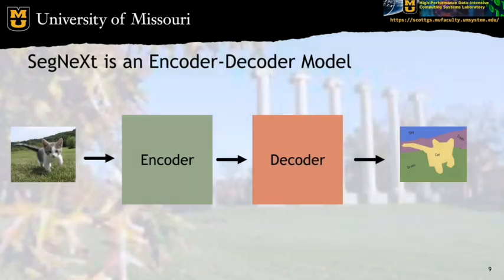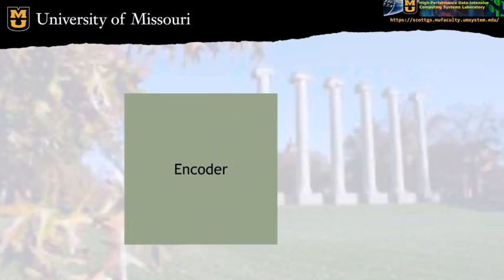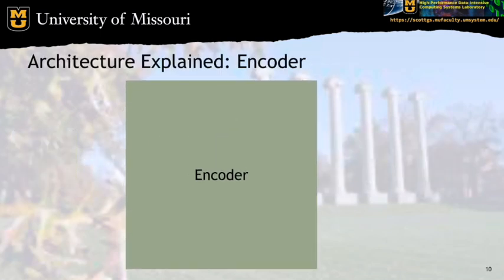So, SegNeXt is an encoder-decoder model, which follows the convention of many other successful semantic segmentation architectures. So input is sent into the encoder, the output of the encoder is sent to the decoder, and then the output of the decoder is used to predict the final semantic segmentation mask for the given input image. Let's start by taking a look at the encoder.